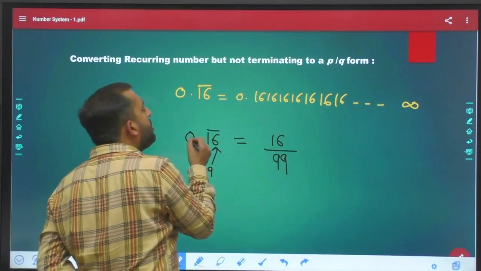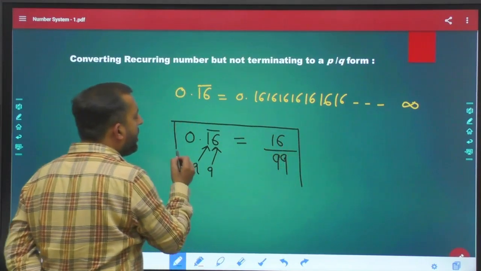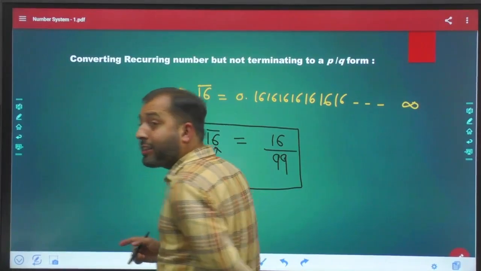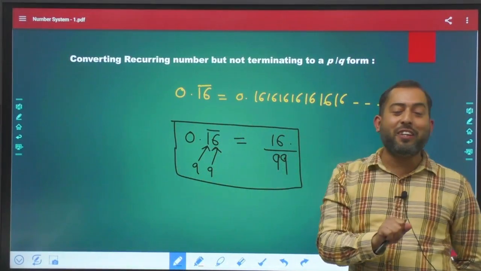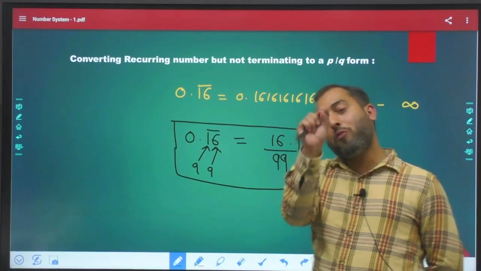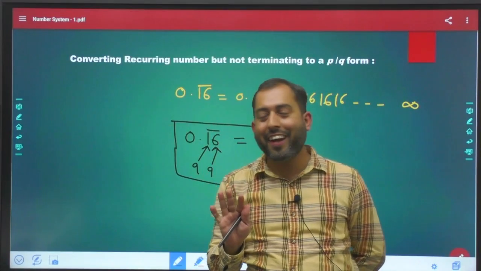Now 0.16 bar is actually equal to 16 upon 99 in fraction. Now cross check on your calculator. Divide 16 by 99 in your calculator. Check it out. You will find 0.161616 and this goes on, right?